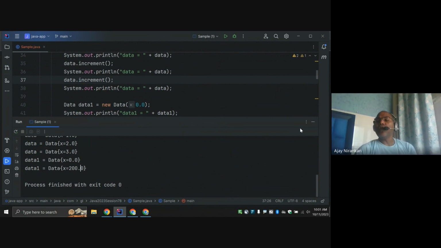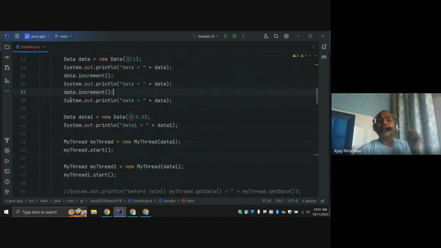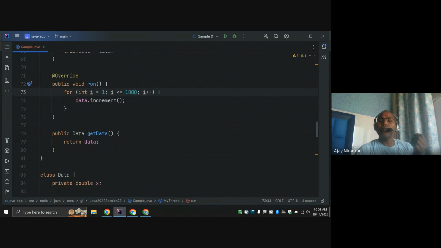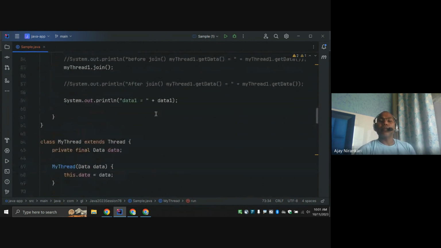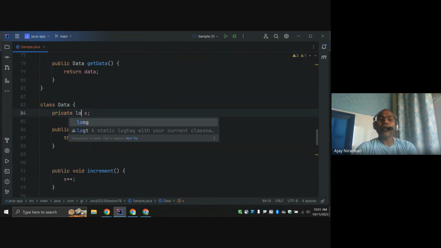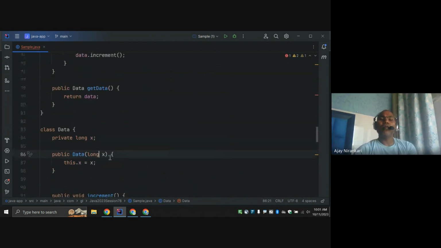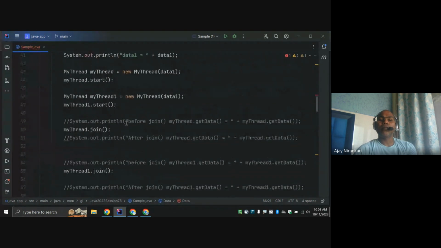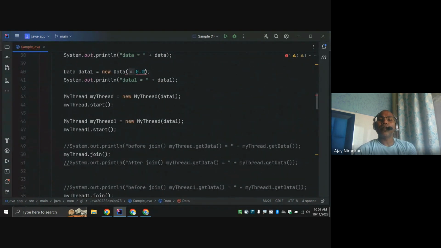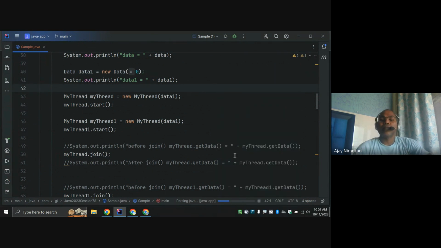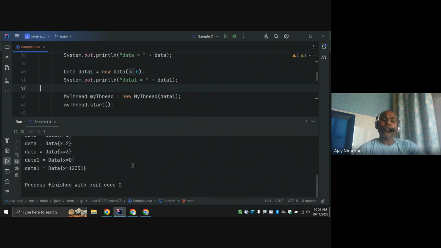So the data depends upon whatever data you are passing to the thread. Even in multi-threading, I can say 10,000, or you can say long, whatever data you want, this is your option. Say long, there is no problem here. Just pass 0 here and let's run. So here you notice the output.